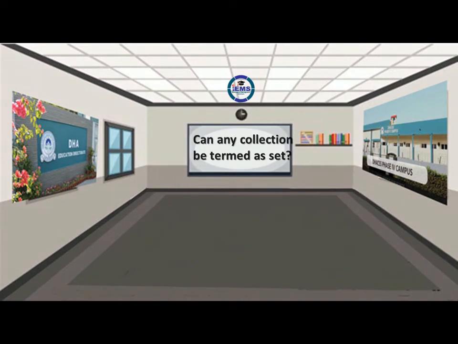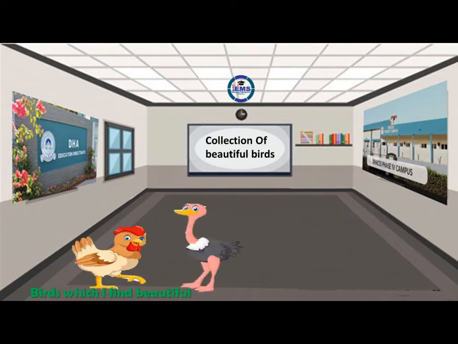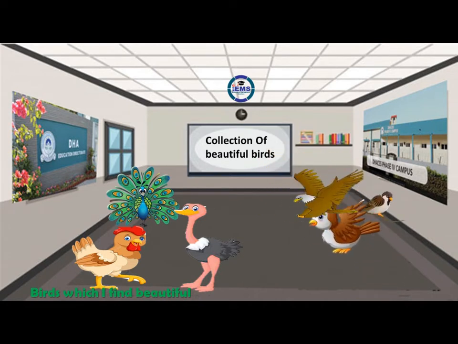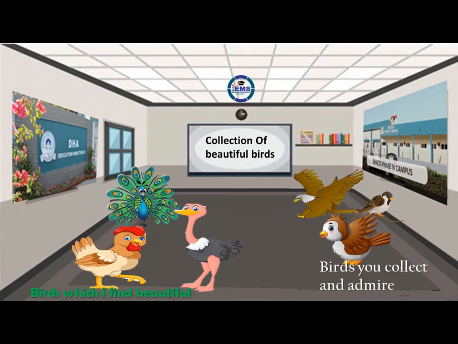Do you think that any collection can be termed as set? For example, collection of beautiful birds. I like hen, ostrich and peacock. You may collect birds of your choice. The two collections are entirely different because term beautiful birds is not clear, not well defined.